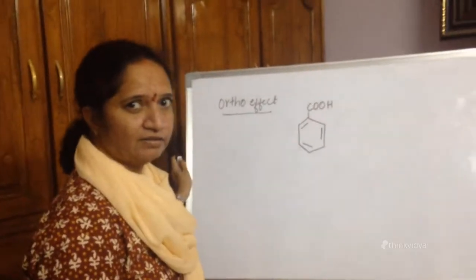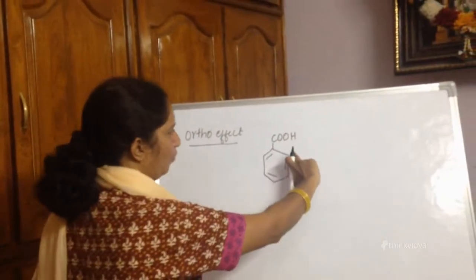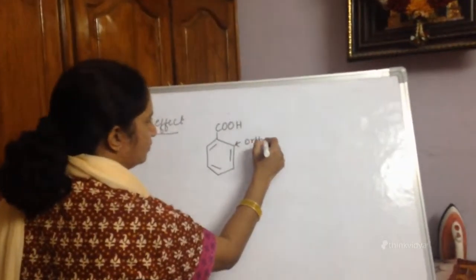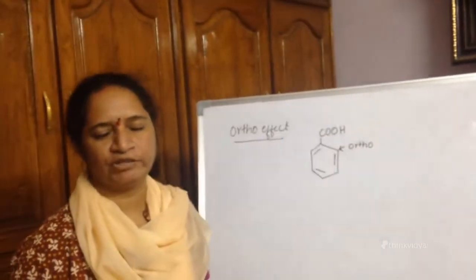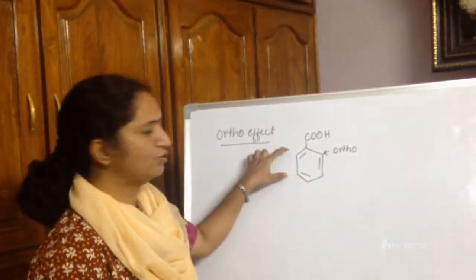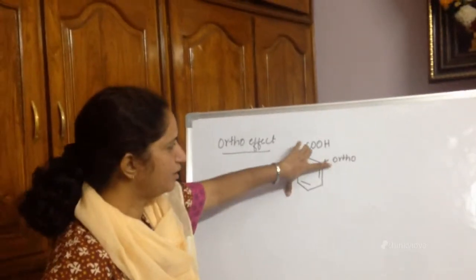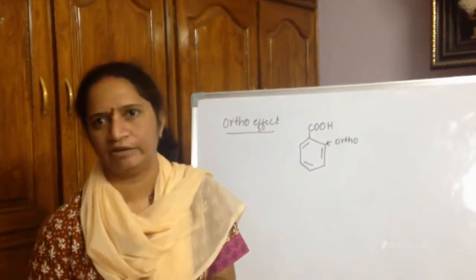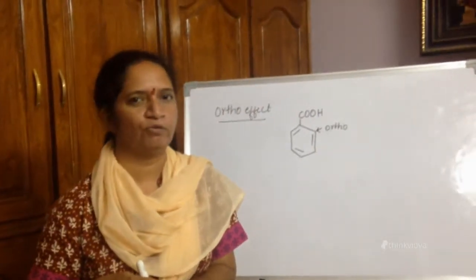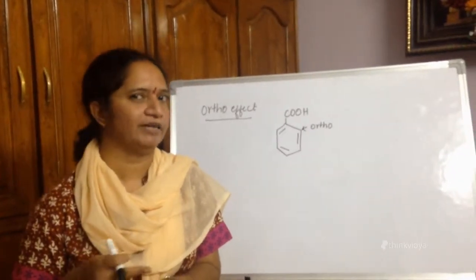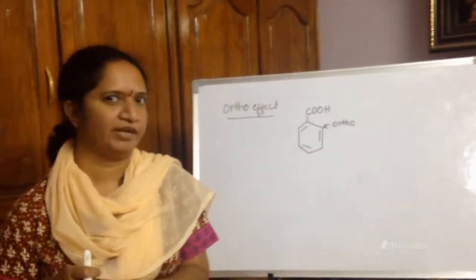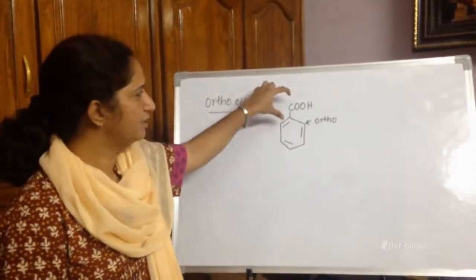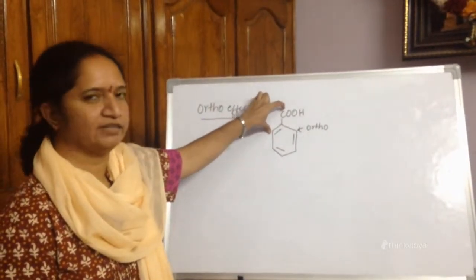This is benzoic acid. When I have a group attached at this position, which we call ortho, they are found to be much more acidic than benzoic acid itself, irrespective of the group present at the ortho position. Let it be a plus I group, let it be a minus I group, let it be a plus M or the minus M group. Irrespective of the nature, any group when present at the ortho position increases the acidic character of benzoic acid itself.